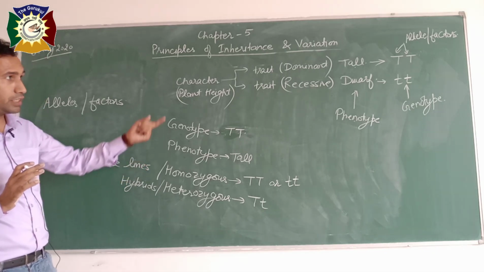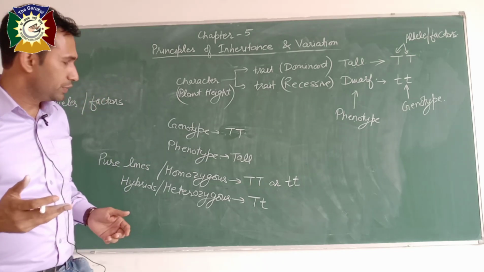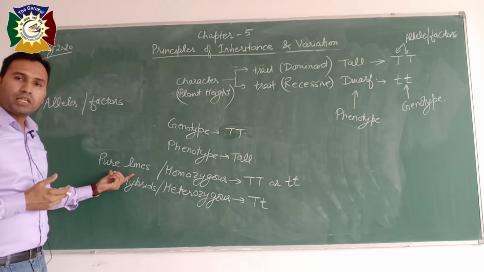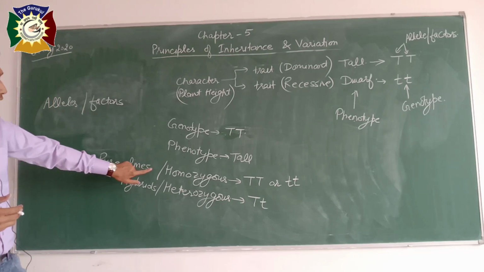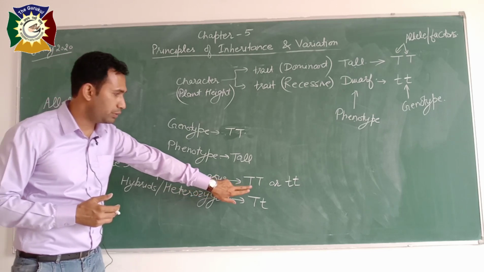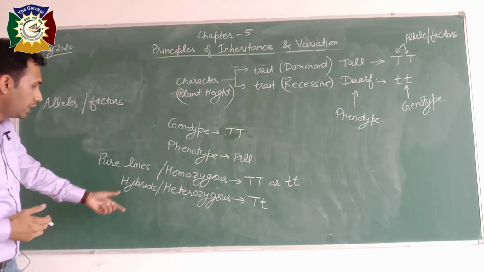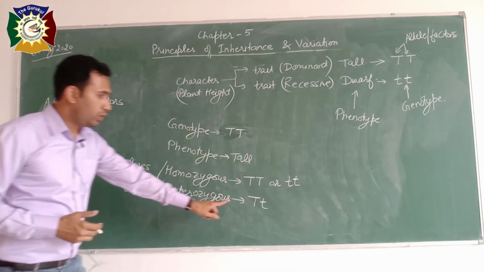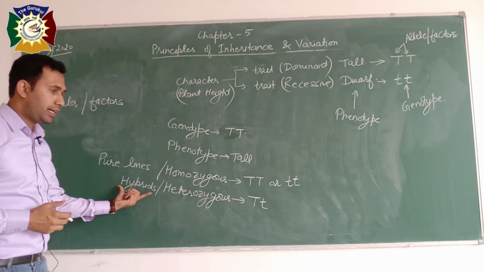Means if we are taking a tall plant, then even after 2, 3, 4, 5 generations, the new plants will be tall. So these are pure lines and their genotype will always be homozygous. Either it will be capital T or small t. Heterozygous is one capital T and one small t, and these are also called hybrids.